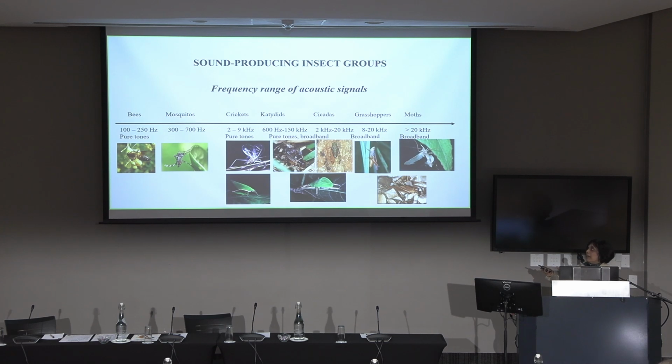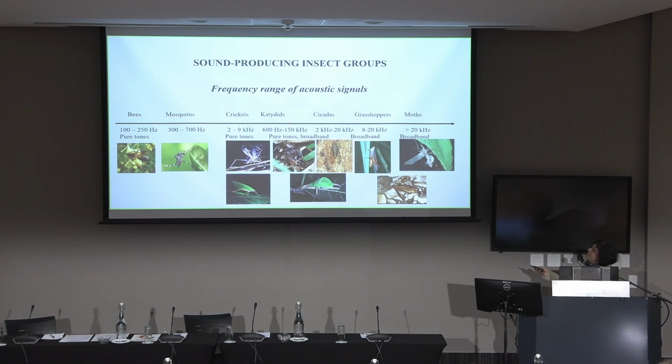So people are trying to develop apps, especially for mosquitoes, so you can identify the species of disease vector carrying mosquitoes, and also the sex. And what's cool is mosquitoes themselves use these frequencies to find each other, which is a fun fact. And then again, we come into this very crowded region of space, just above 1 kilohertz. We've got crickets, katydids, cicadas, grasshoppers. The true crickets typically produce pure tones between 2 and 9 kilohertz.